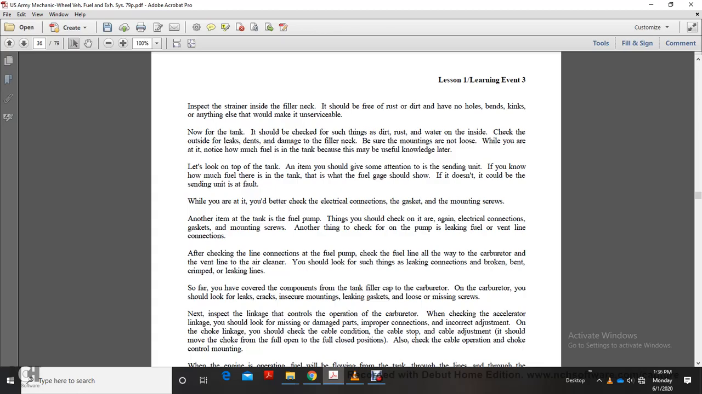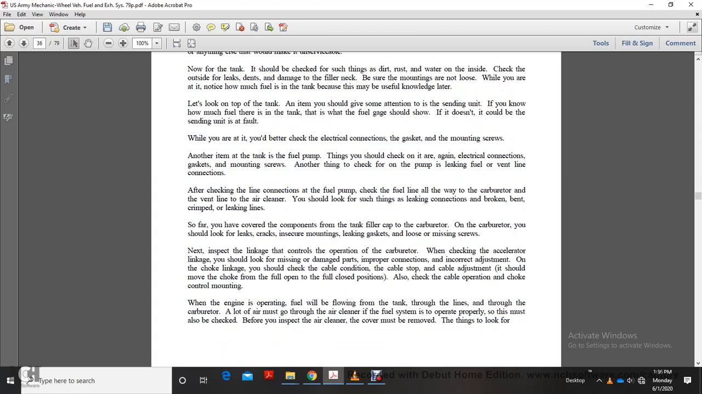You should also note how much fuel is in the tank, which is useful knowledge later. Look up at the top of the tank, where you should give some attention to the sending unit. The fuel gauge should show how much fuel is in the tank. If it does not, the sending unit could be faulty. While you're looking, better check the electrical connection, the gasket, and the mounting screws.